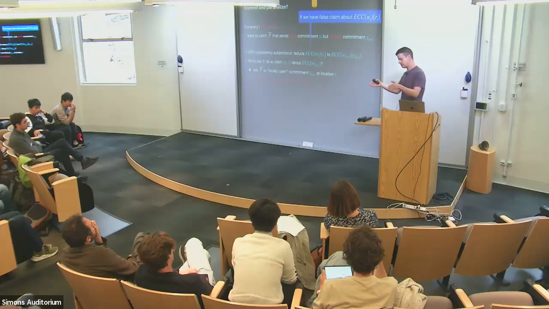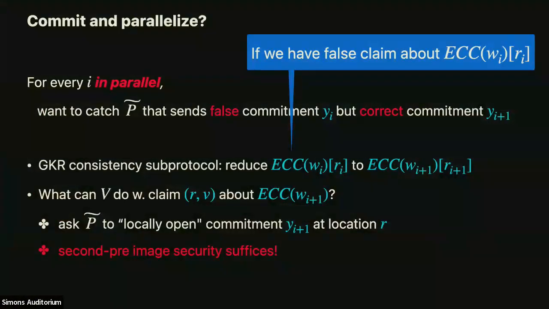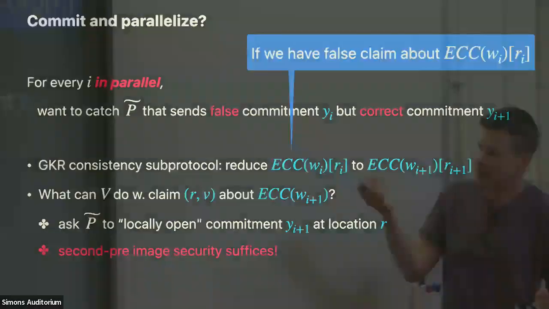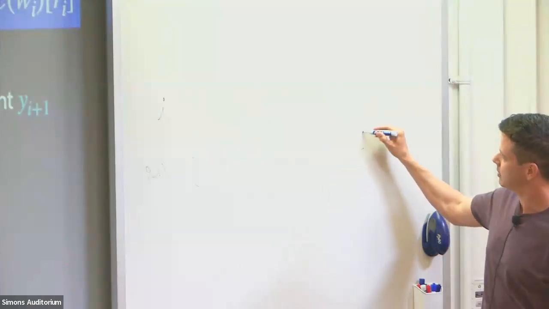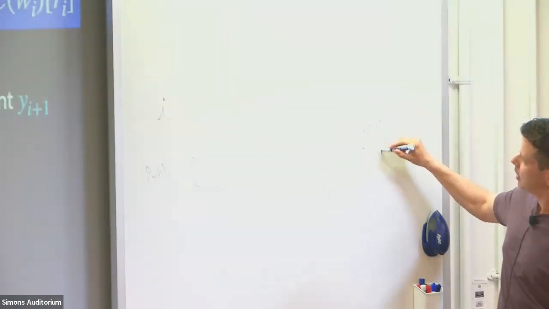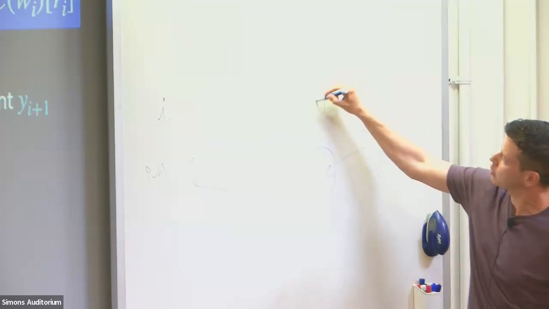Because first the input is picked, then we send the hash function, and now we're forcing the prover at some place to send us a correct commitment to layer i+1. So this is layer i+1, and this is layer i, and we've forced the prover to send us a correct commitment here and an incorrect one here.